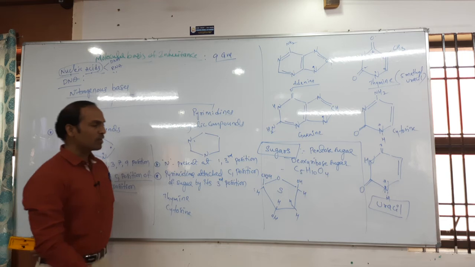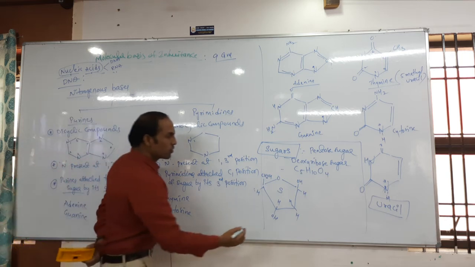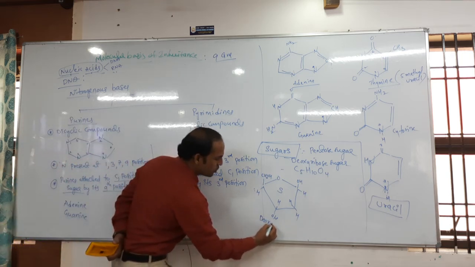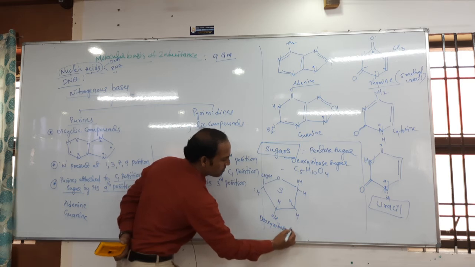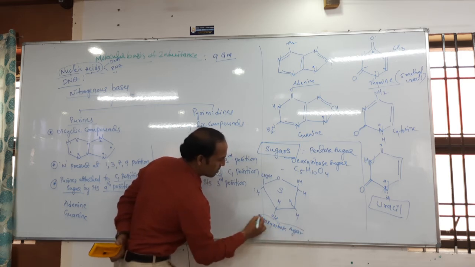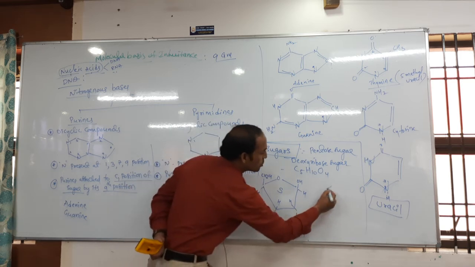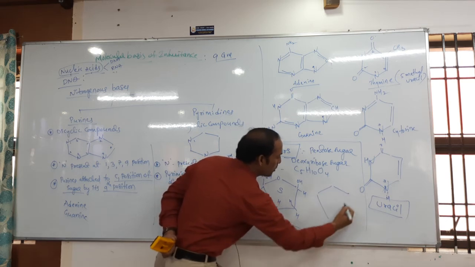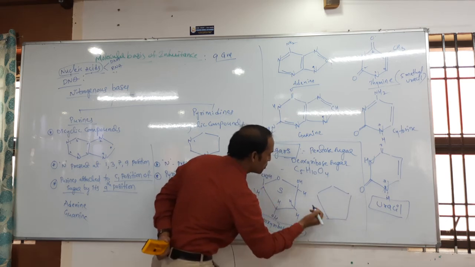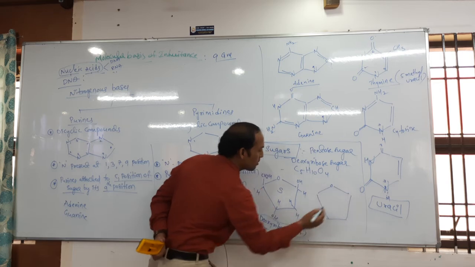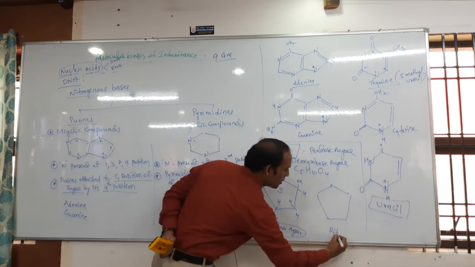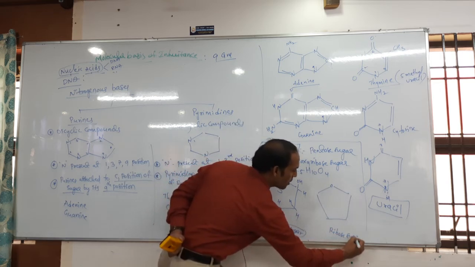Which sugar molecule is this? Deoxyribose sugar. This is called deoxyribose sugar. Again, next one more sugar also I am drawing. That is about the one more sugar diagram. What is the name of this sugar? This sugar is called ribose sugar. This is called ribose sugar.